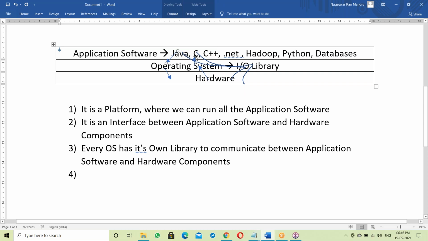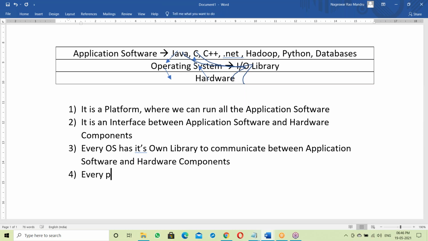Every program, maybe a Java program or C or C++, maybe .NET or Hadoop, Python, has to link with the OS library before it starts. After linking with the OS library, with that link it can communicate with hardware components. This is very important here.